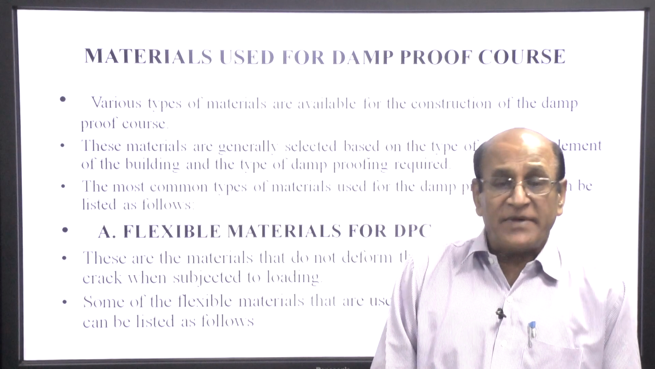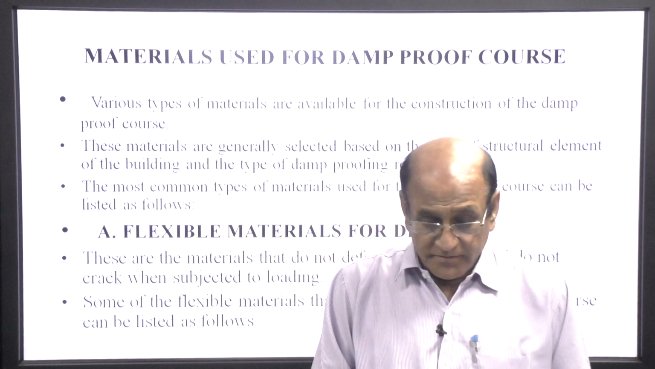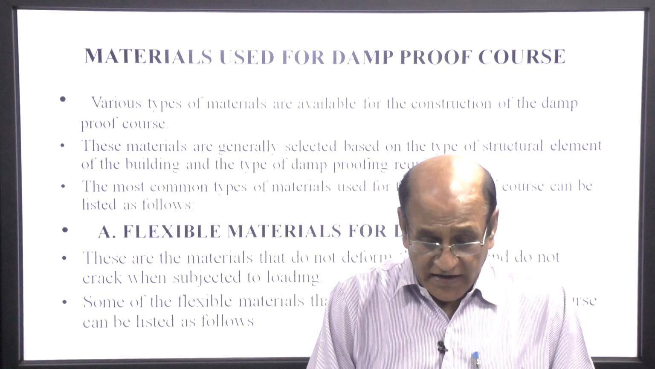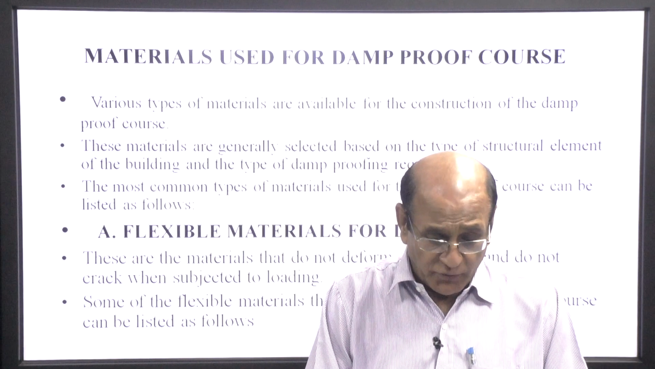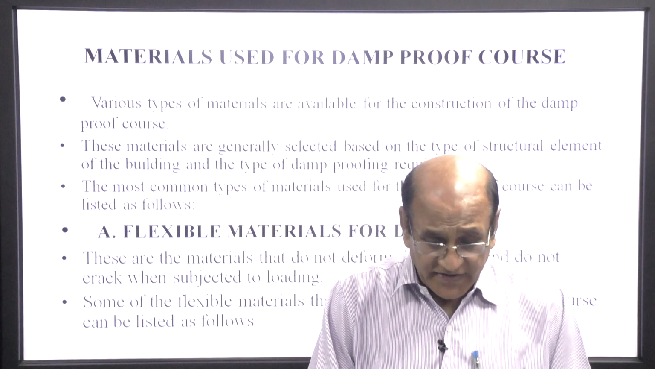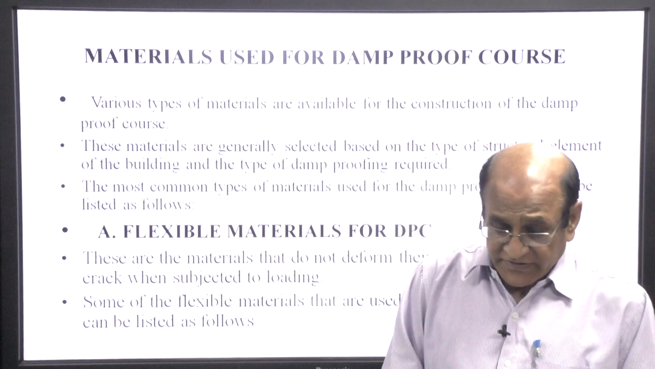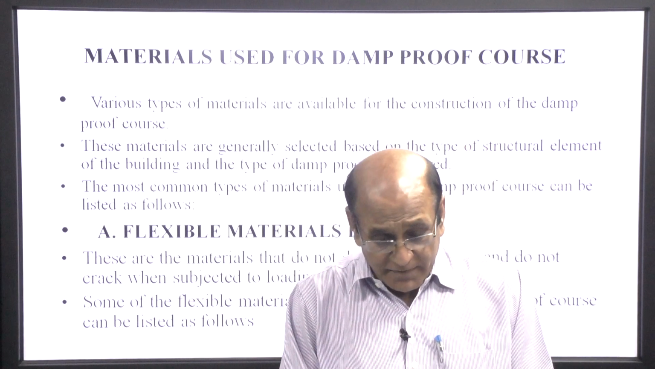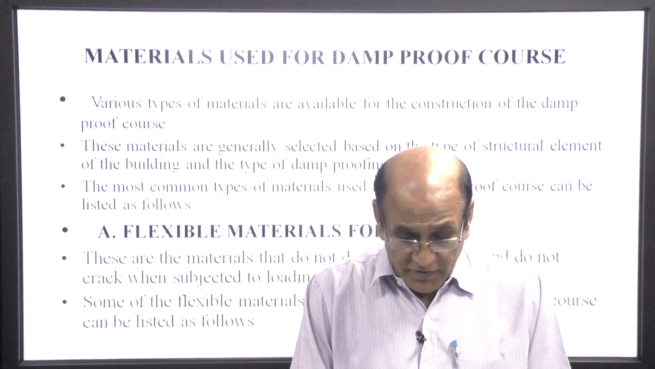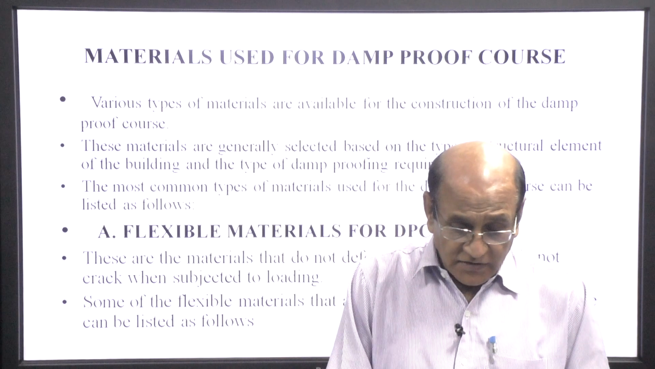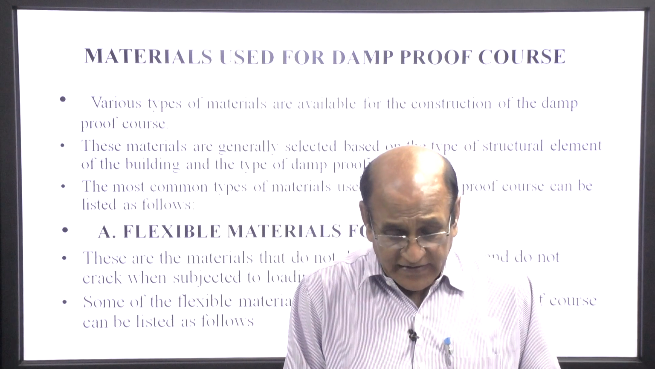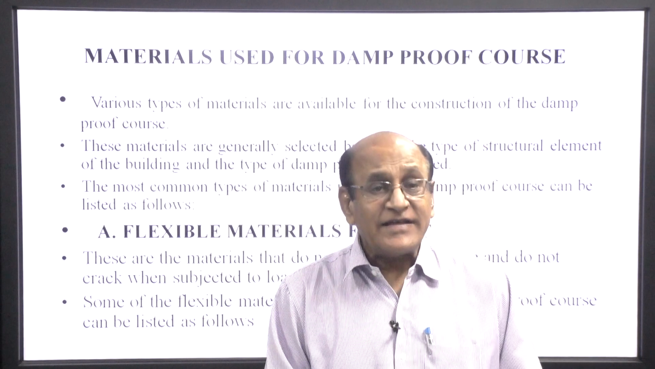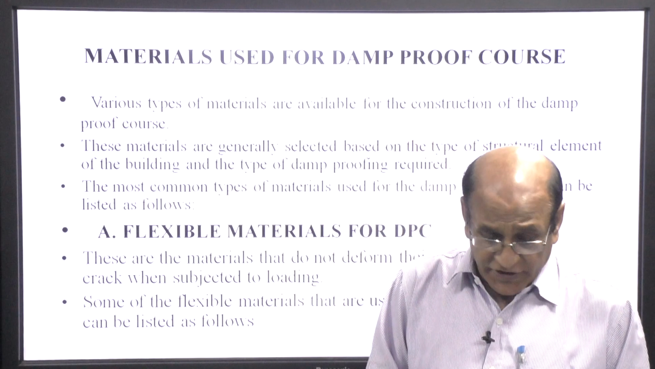Materials used for damp proof course. Various materials are available for the construction of damp proof course. These materials are generally selected based on the type of structural element of the building and the type of damp proofing required. The most common types of material that are used for damp proof course can be listed as: first is flexible material for DPC.